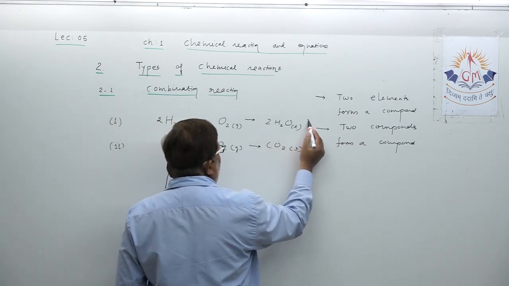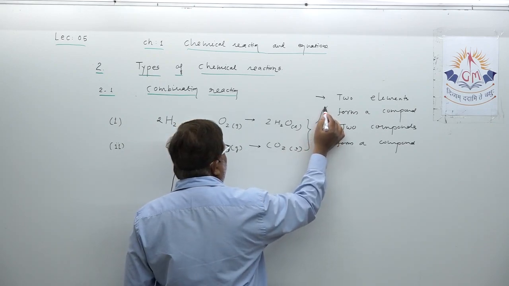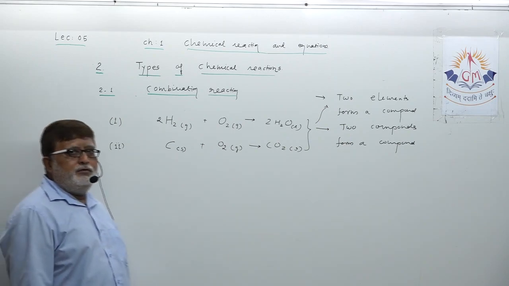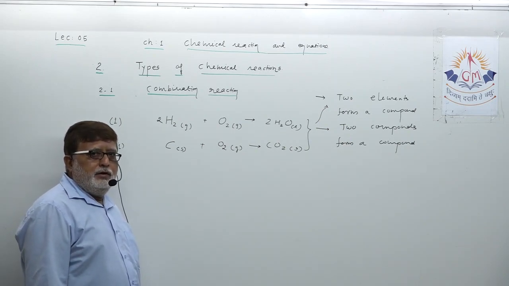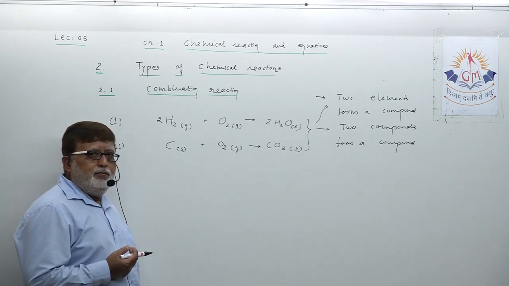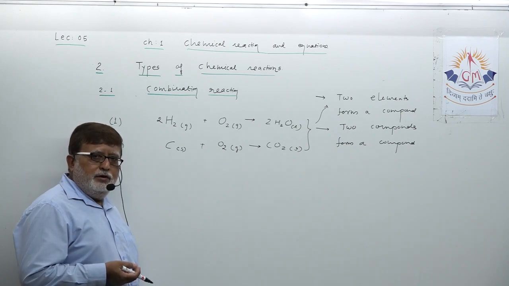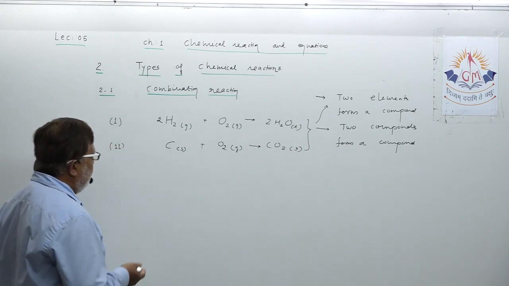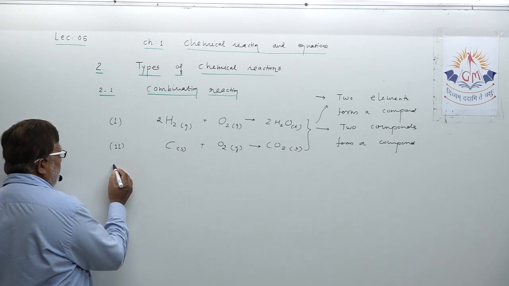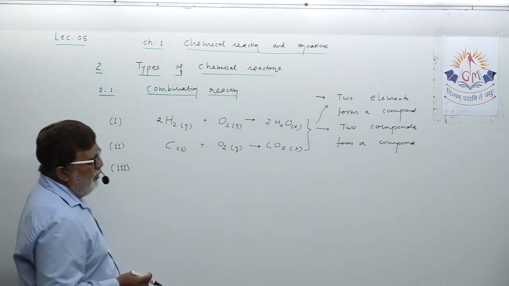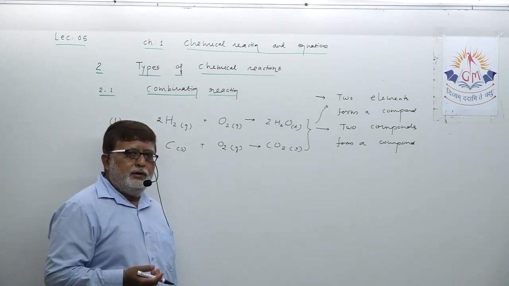These two examples are actually justifying the first statement I have given, that when two elements chemically combine with each other, they form a new product, a new compound, that is called a combination reaction. Dear student, to justify the next statement which I have mentioned, there is one activity in this topic